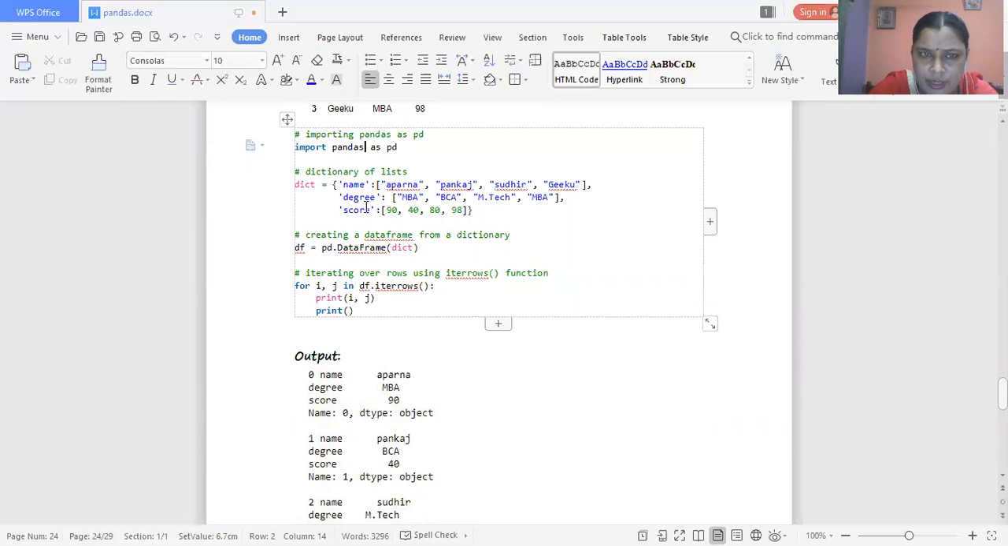Three columns: name, degree, and score. And the data frame name is df. When we print the df command, the above data frame will be displayed.